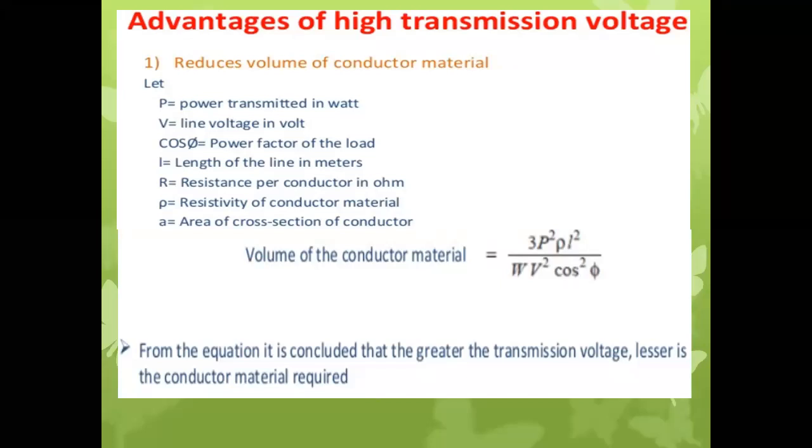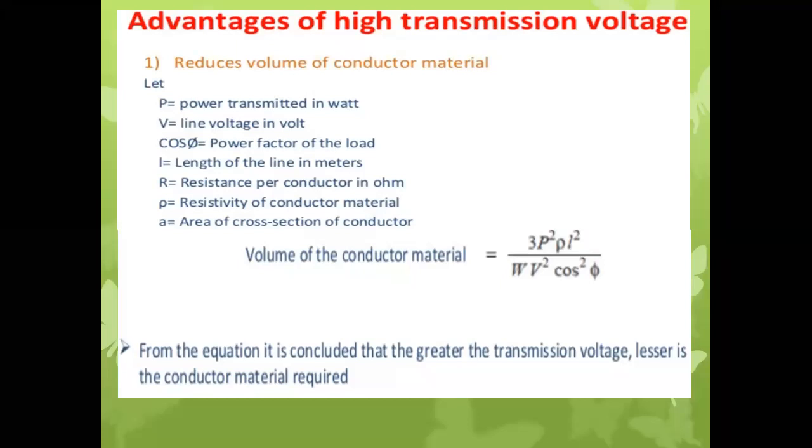Here P is the power transferred, V is the line voltage in volt, cos phi is the power factor of the load, L is the length of the line in meters, R is the resistance of the conductor, rho is the resistivity of the conducting material, and a is the area of cross section of the conductor.